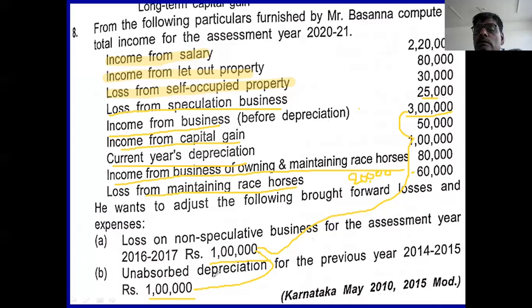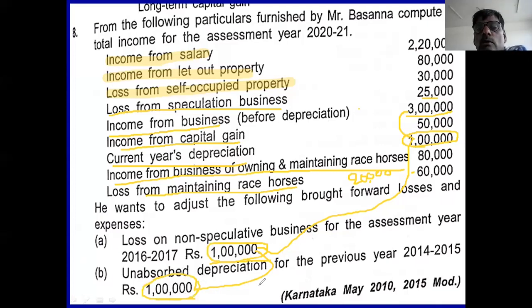Then what is the business income? 3 lakh is the business income. Out of that, first you deduct current year depreciation 1 lakh. Then you deduct the carry forward loss of previous year 1 lakh. Then you deduct unabsorbed depreciation 1 lakh.